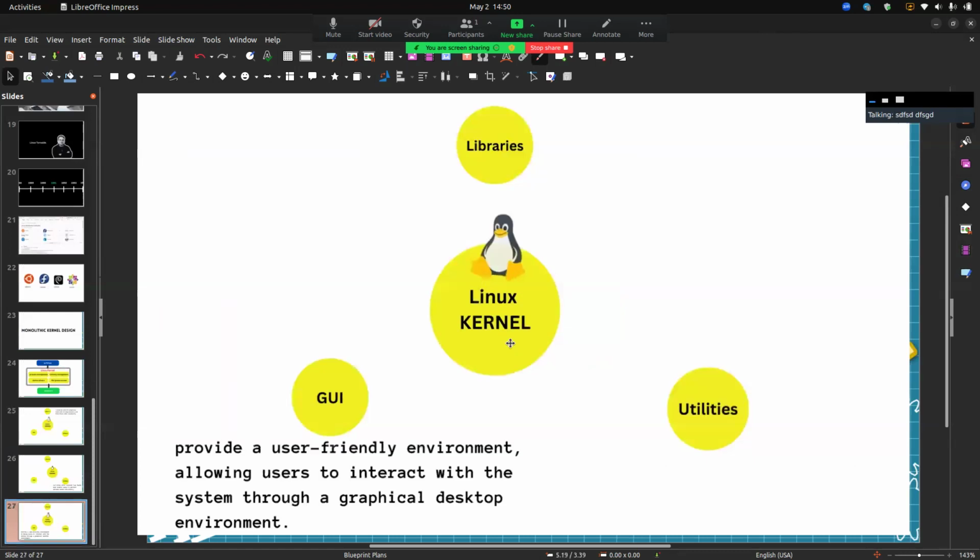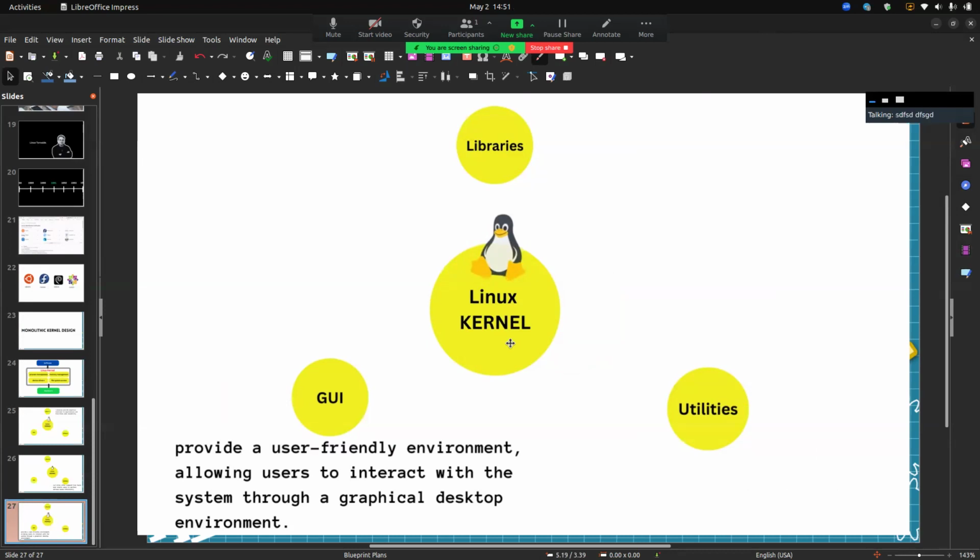The next and important advantage of the Linux kernel is the graphical user interface. The graphical user interface provides a user-friendly environment, allowing users to interact with the system through a graphical desktop environment.